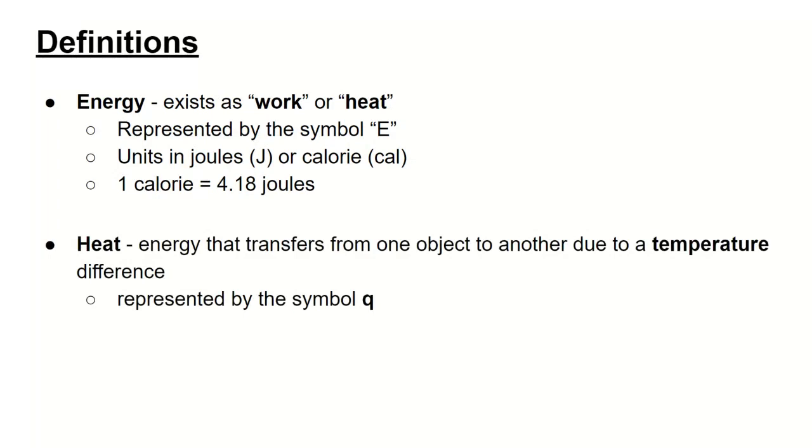Now heat. Heat is defined as the energy that transfers from one object to another due to a temperature difference. This is represented by the symbol Q. Please note that heat is different than temperature.